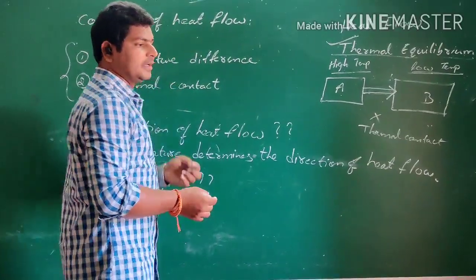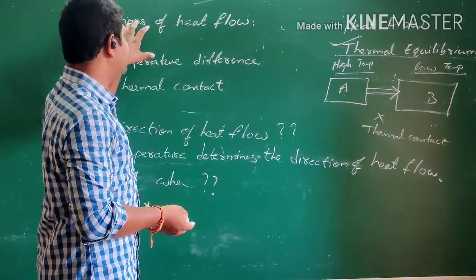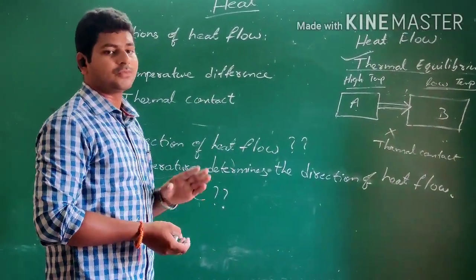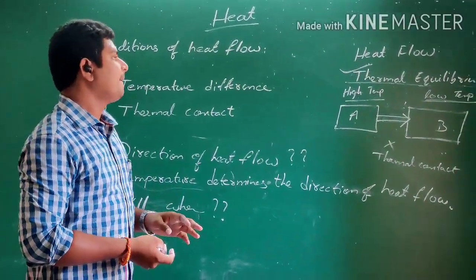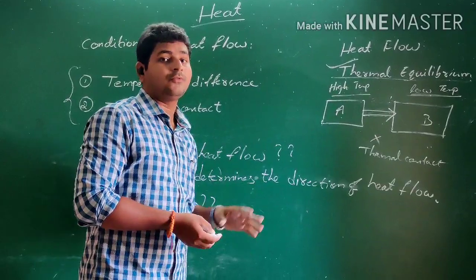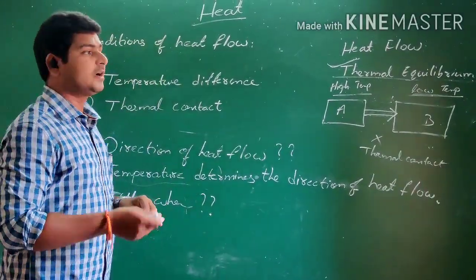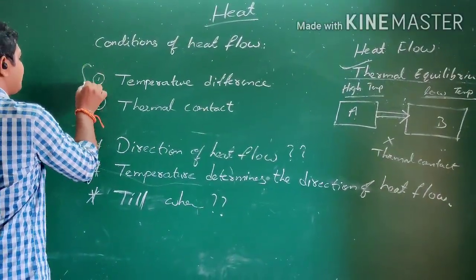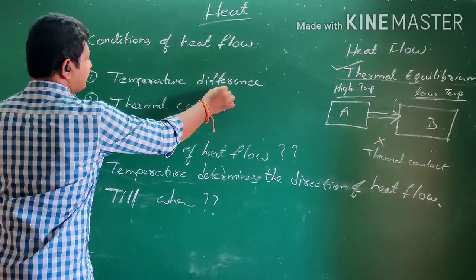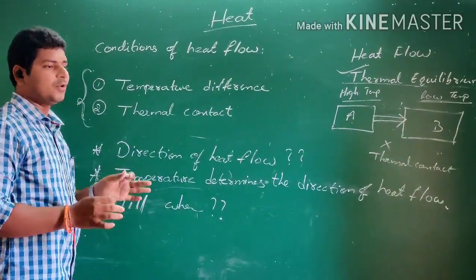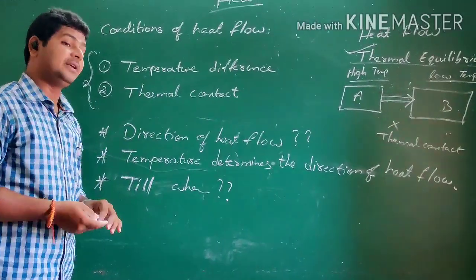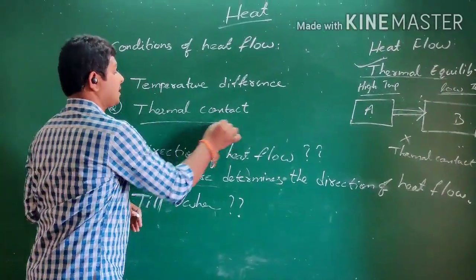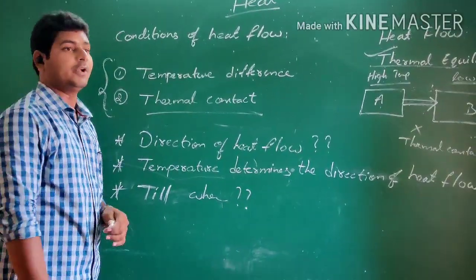So here we have learned about heat flow, that heat energy flows from one body to another body, as our definition itself tells. But for the heat to flow, there are two essential conditions. They are temperature difference: the bodies must be at different temperatures, and there must exist a thermal contact between the bodies.